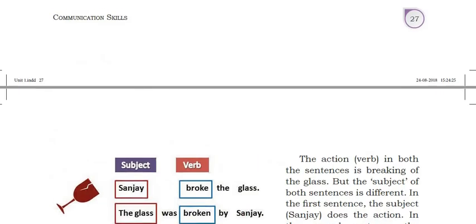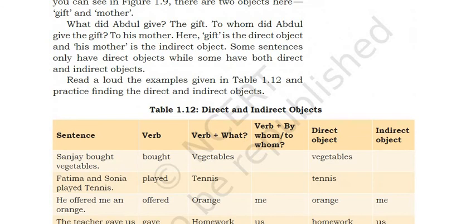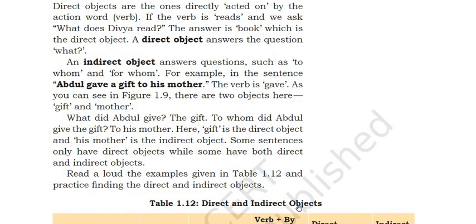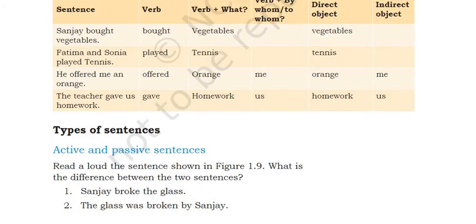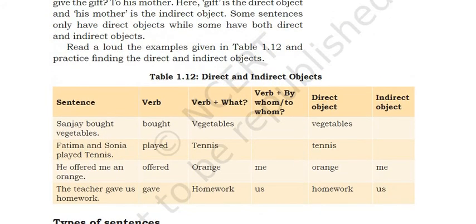I hope you are understanding, right? Now, read aloud the examples in the given table. Sanjay bought vegetables. Bought is a verb, and the direct object is the vegetables. Fatima and Sonia played tennis. Played is the verb.